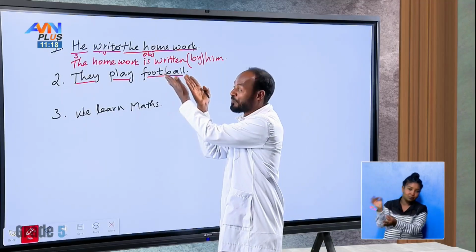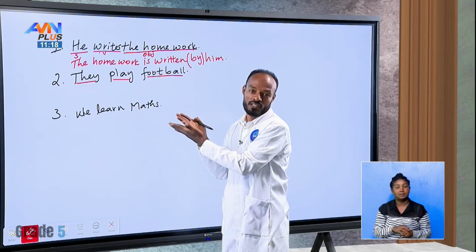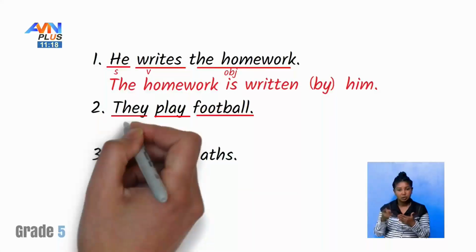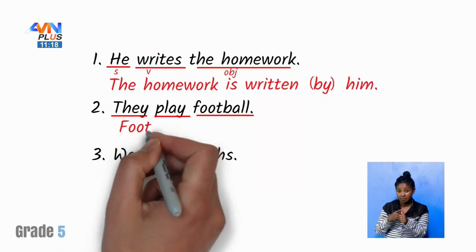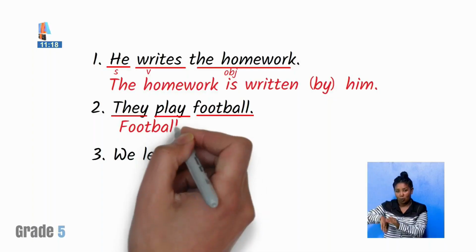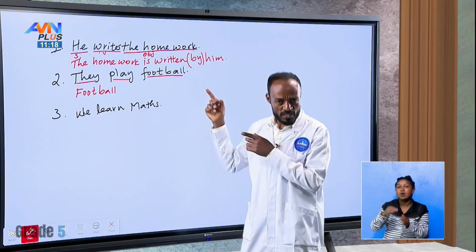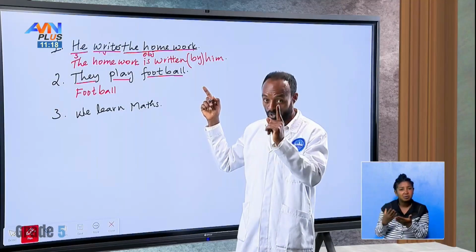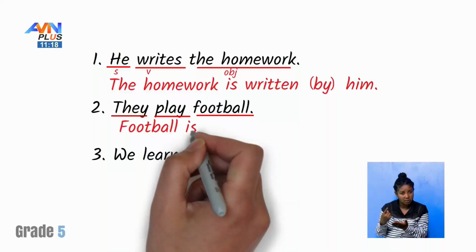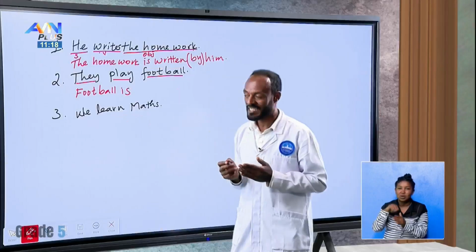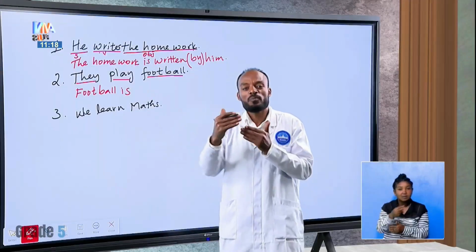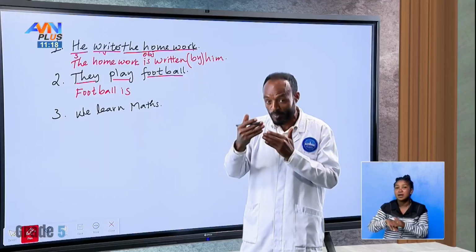So we have to pay attention to the receiver of the action. Okay? Football. So we have to start from football. How many footballs are mentioned here? Only one. So we have to say football is, then what is the verb 3 form of play? It should be played.